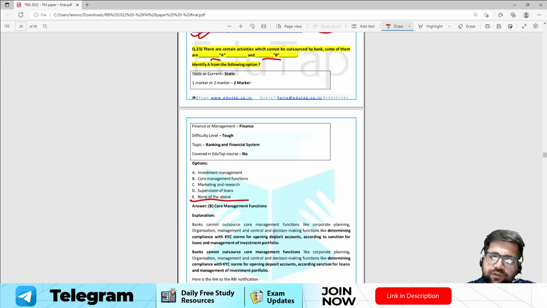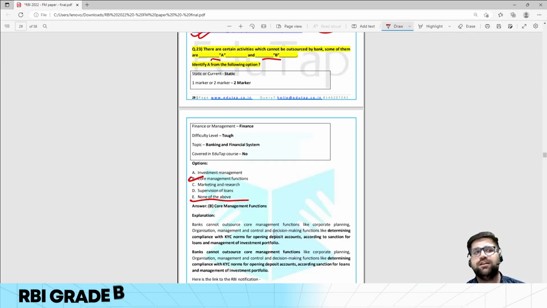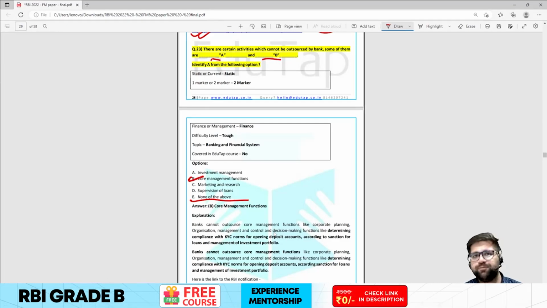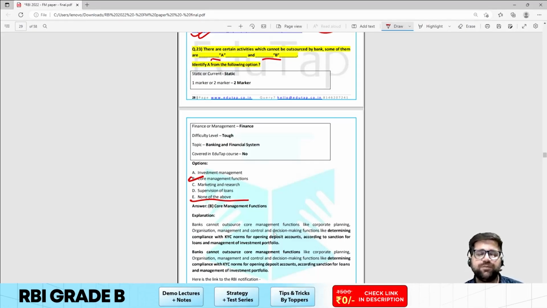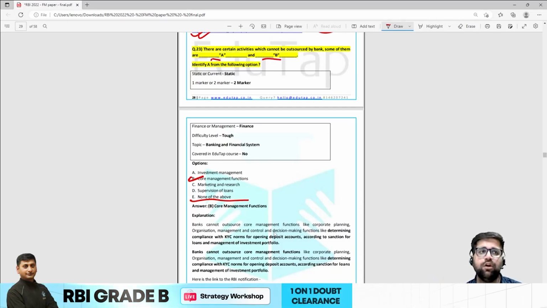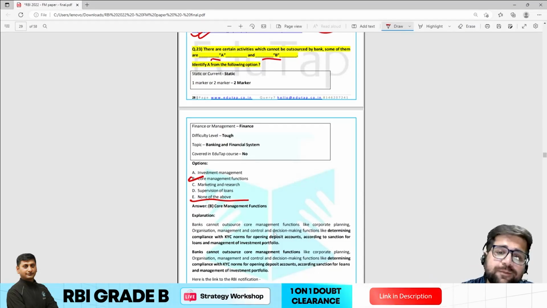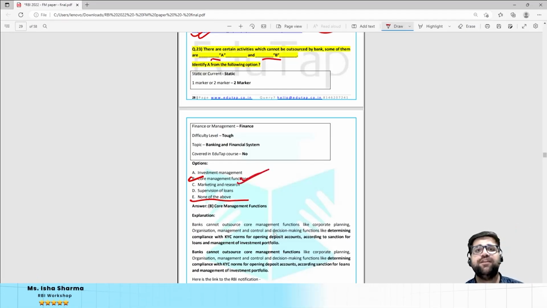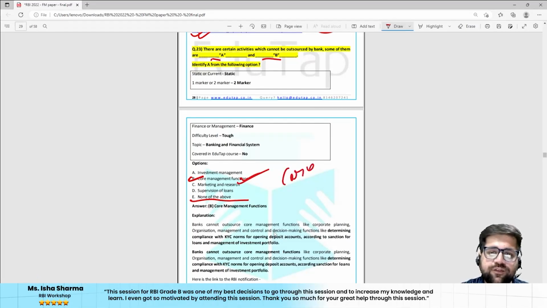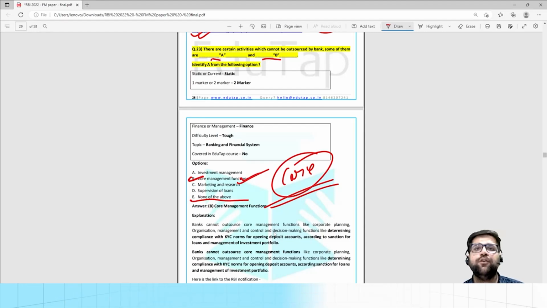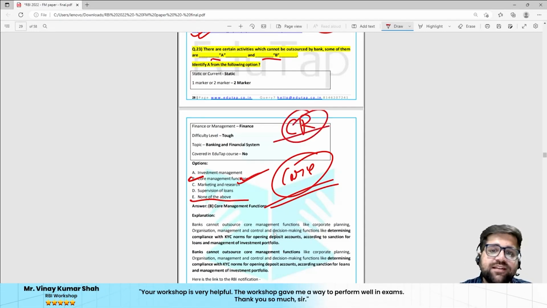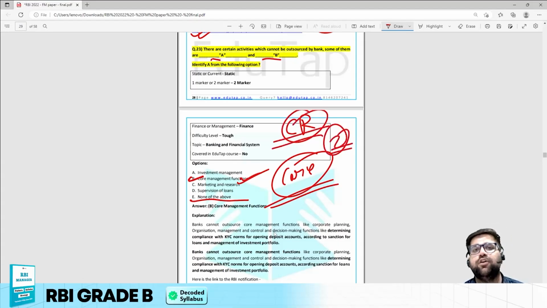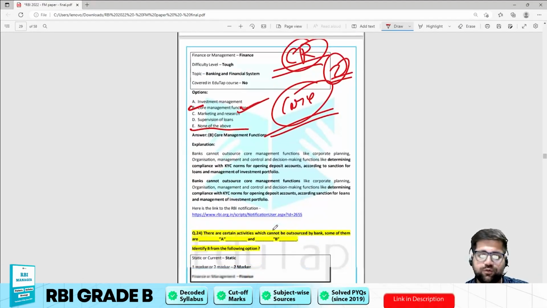If you see option B, core management functions, like KYC, like opening of accounts, like closing of accounts, these are done by the bank itself. That's why the answer was core management functions. My dear friends, again, the word core itself is the green signal for you to mark this question. So again, if you are taking calculated risk, 2 marks were in your kitty, and it was really very easy to answer this question.